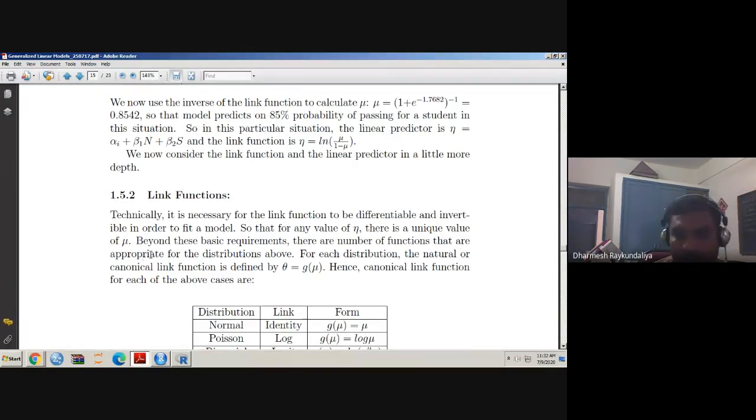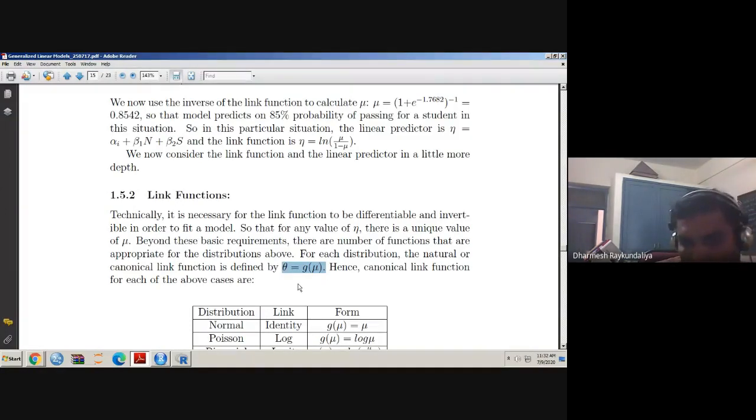Beyond this basic requirement, there are a number of functions that are appropriate for the distributions above. For each distribution, the natural or canonical link function is defined by theta equal to g of mu. When you write theta equal to g of mu, it is said to be a canonical link, also known as a natural link. This word is very important. When you write theta equal to g of mu, this link is said to be a canonical link function or a natural link function.